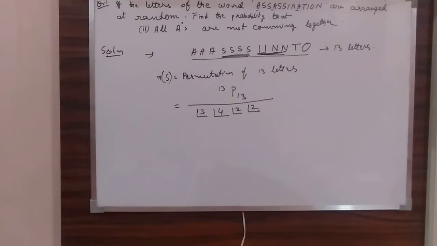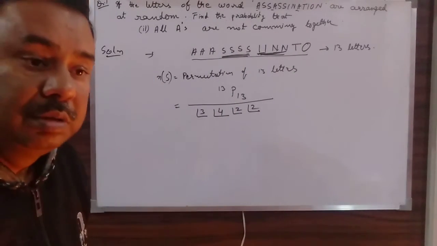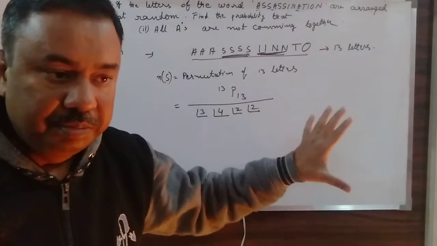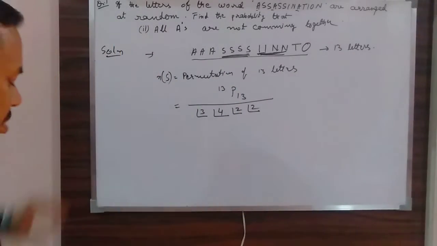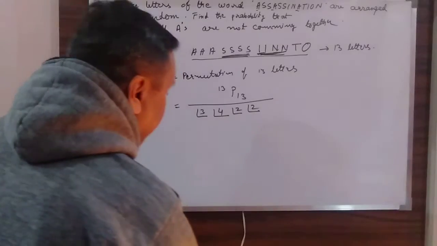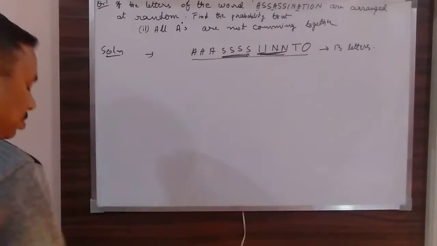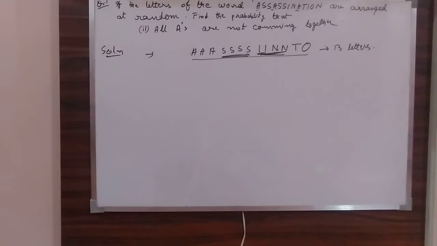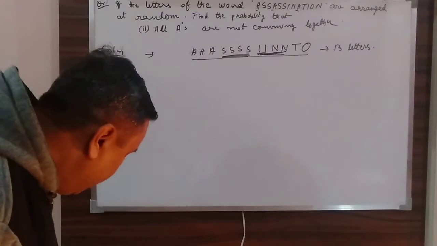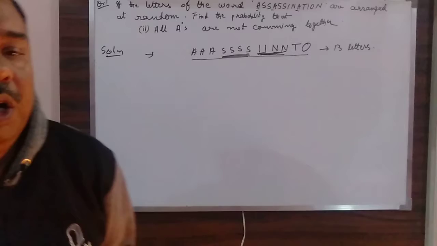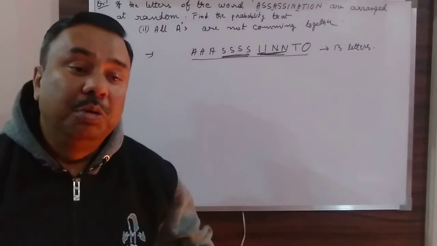Again, my first step, as usual, is finding out the sample space. Your sample space is the same. Because I have taken it to be the same, I need some space, so I am rubbing this out also. Okay. Now, first of all, what is it saying? It is saying all A's are not coming together.